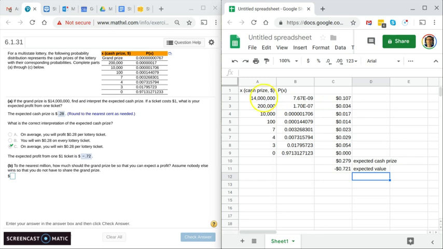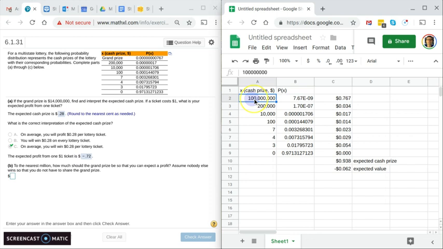The nice thing about the spreadsheet is we can actually play with this a little bit. So instead of having 14 million, let me try 50 million. Okay, I'm still negative, but I'm getting closer to zero. I was at negative 72 before, and now I'm only expecting to lose 44 cents. So maybe I go up to 100 million. Ooh, I'm getting really close. At 100 million, I'm expecting to lose 6 cents.